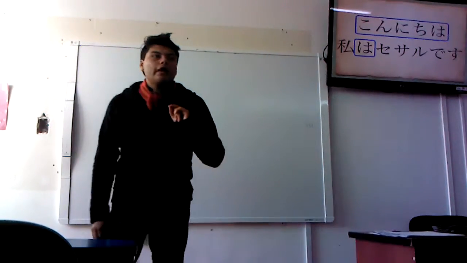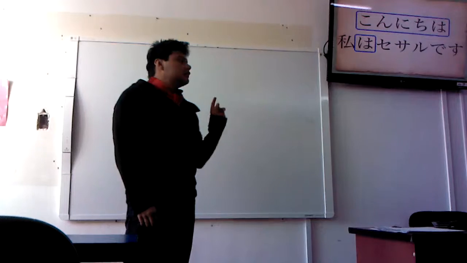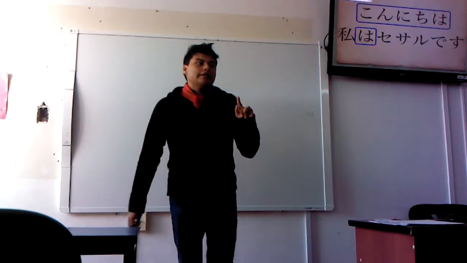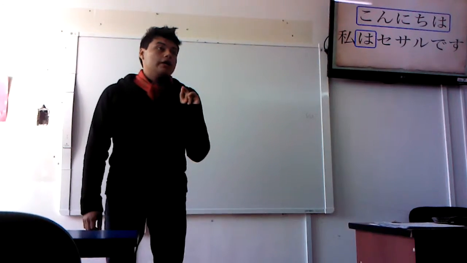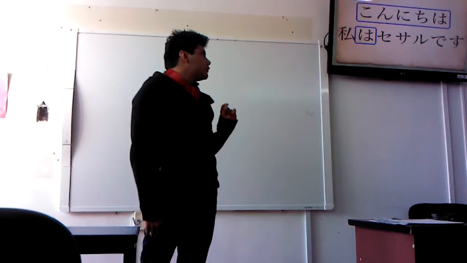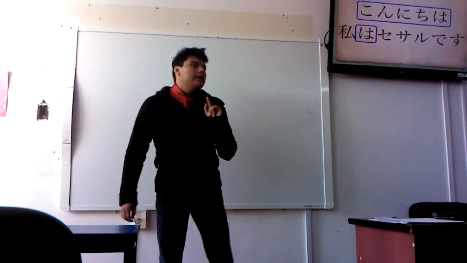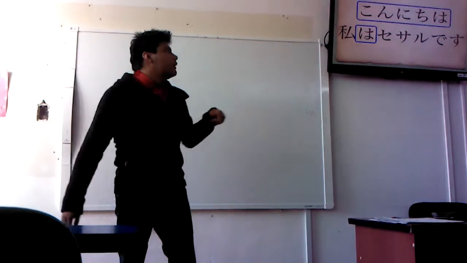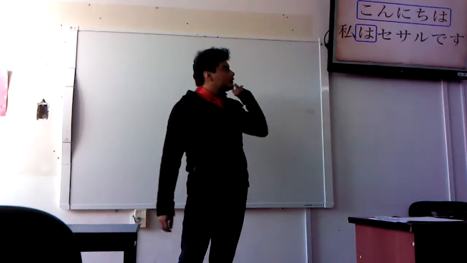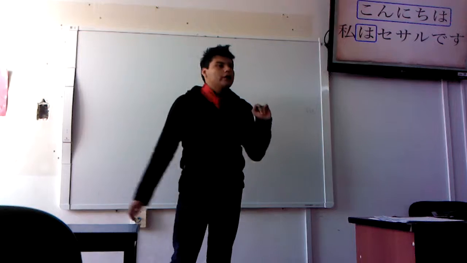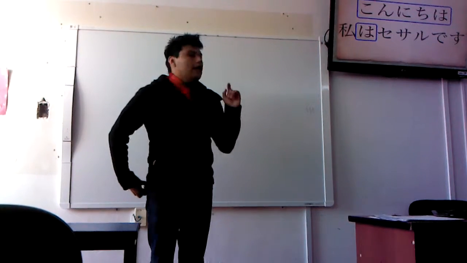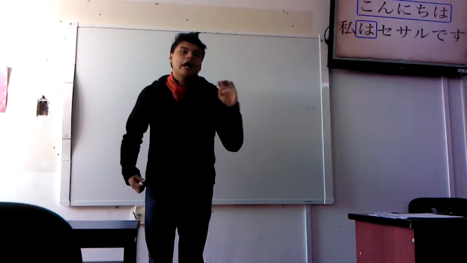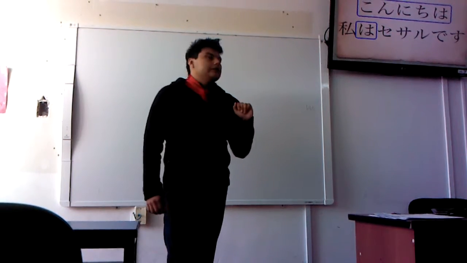Hiragana is used to write Japanese words which have no kanji form. We can use it also for writing adjectives and verbs, inflections, and prepositions. In this sentence, again, this is my introduction, we can see the first word, which is the last one, which means hello, and the second character, which is a preposition used in the introduction.